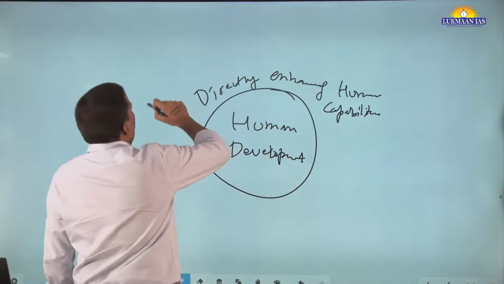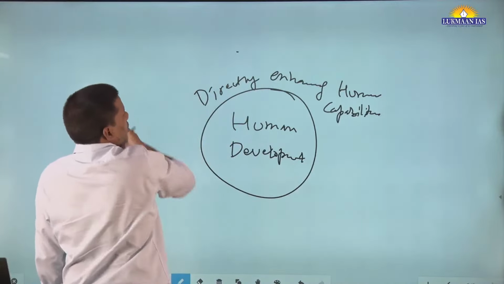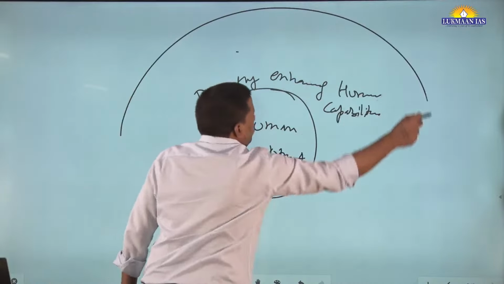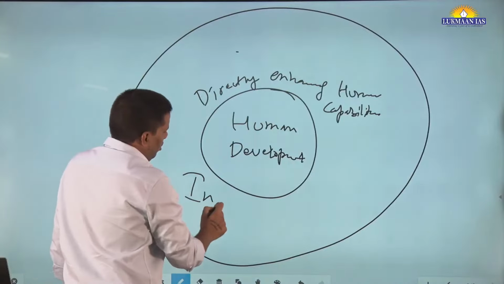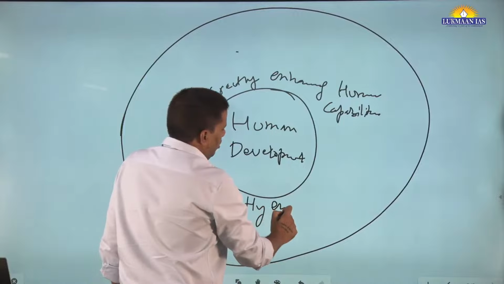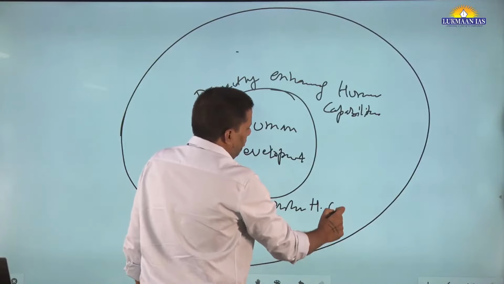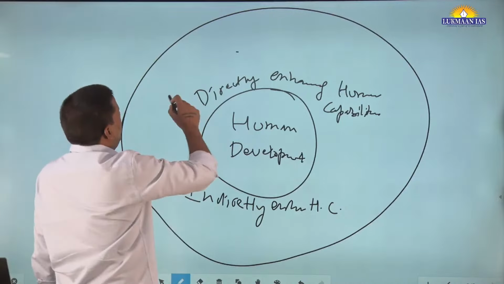Okay. And there are 3 things. आप इस तरह बनाओ, यानी इसको ऐसे करना, इसको 2 सर्किल बना देना, ठीक है? ये डायरेक्टली, ये इनडायरेक्टली enhancing human capabilities. Okay? One is directly, another is indirectly.